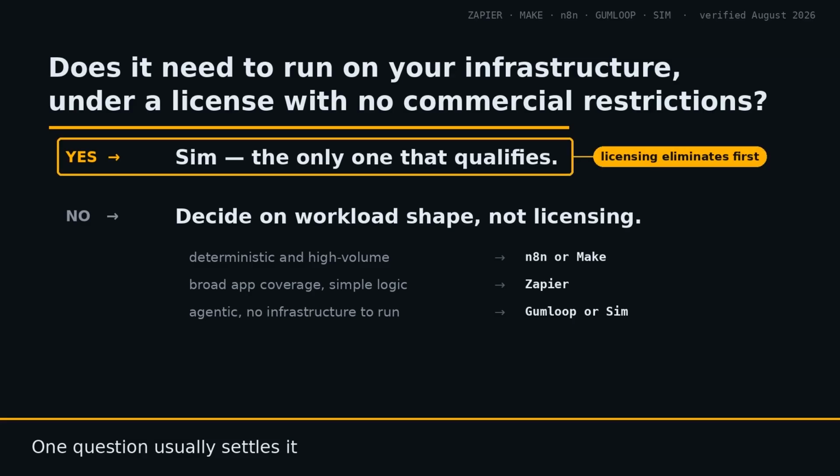Deterministic and high volume points to n8n or Make. Broad app coverage and simple logic points to Zapier. Agentic and infrastructure free points to Gumloop or SIM.